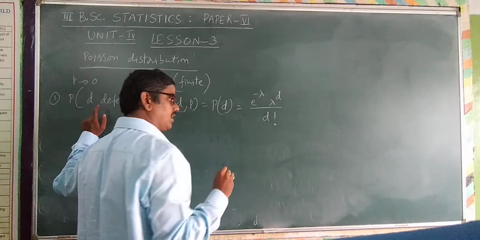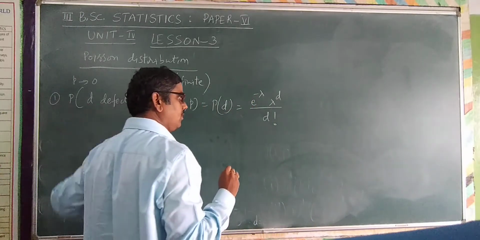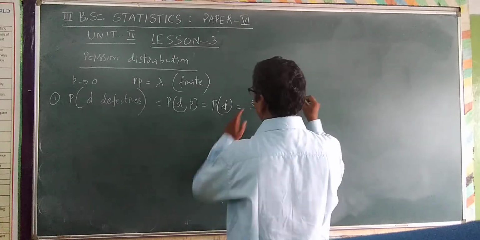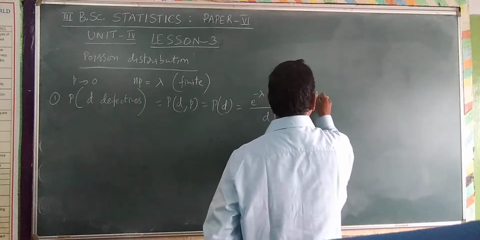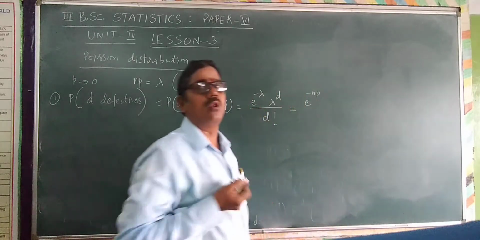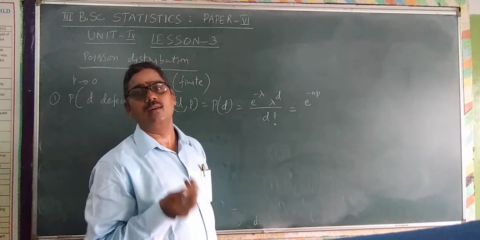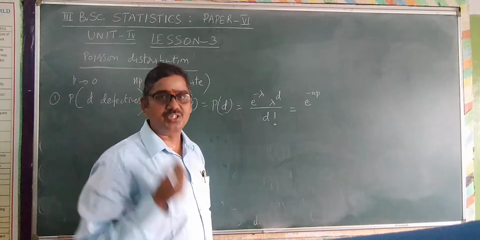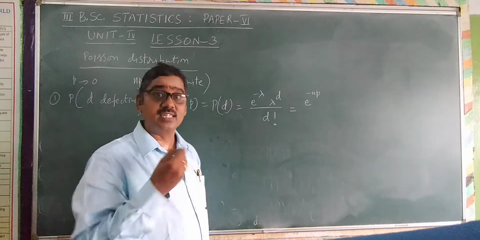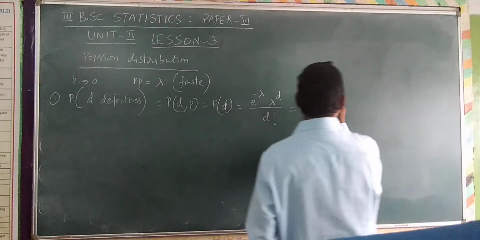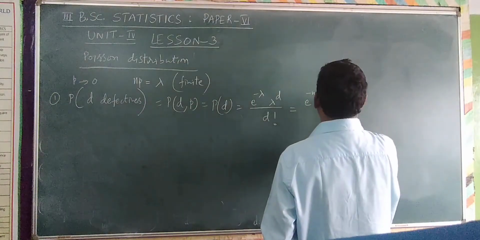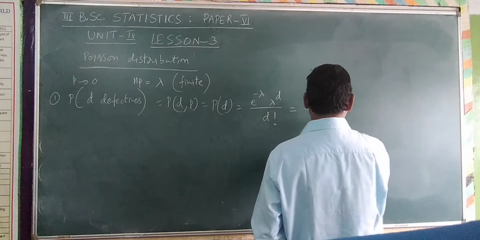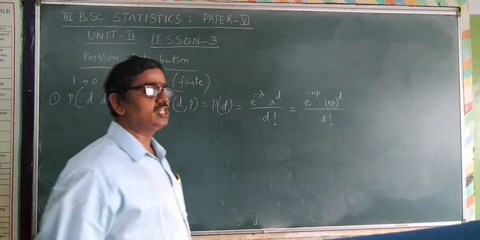Lambda is NP, so I am replacing it: e power minus NP, NP power D divided by D factorial. Hope you understand. This is the formula.